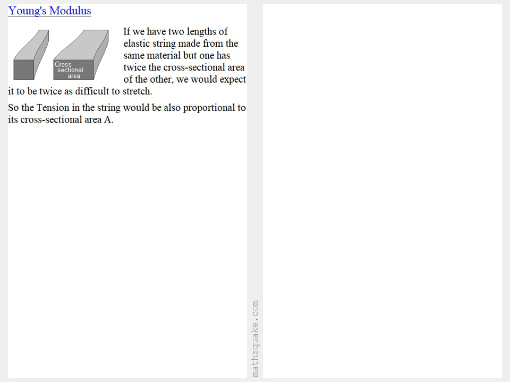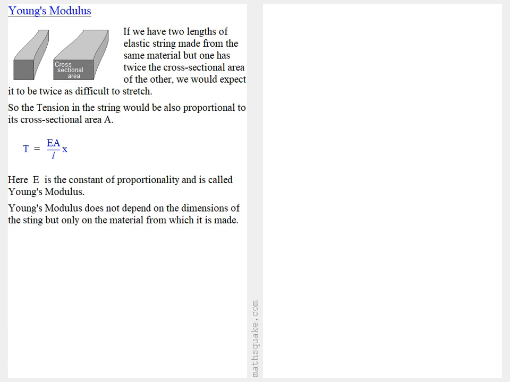We can call that A. And so we have T is proportional to A over L times x, or we can write T is equal to EA over L times x, where E is the constant of proportionality and is known as Young's modulus.